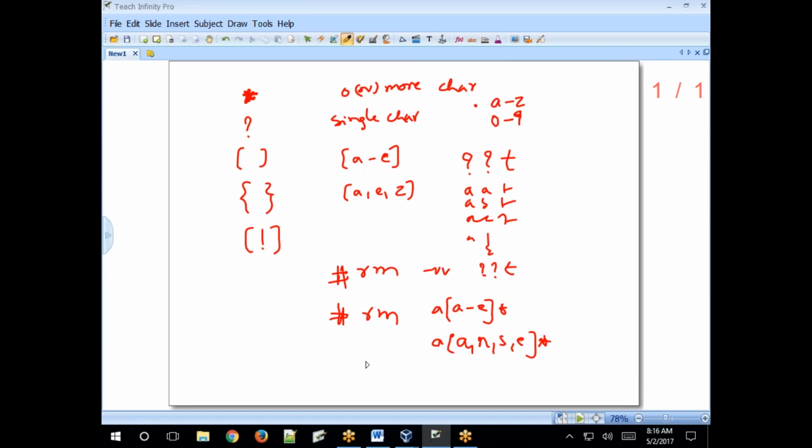File name starts with A and ends with any character, n number of characters in length; that is what the asterisk represents, right?